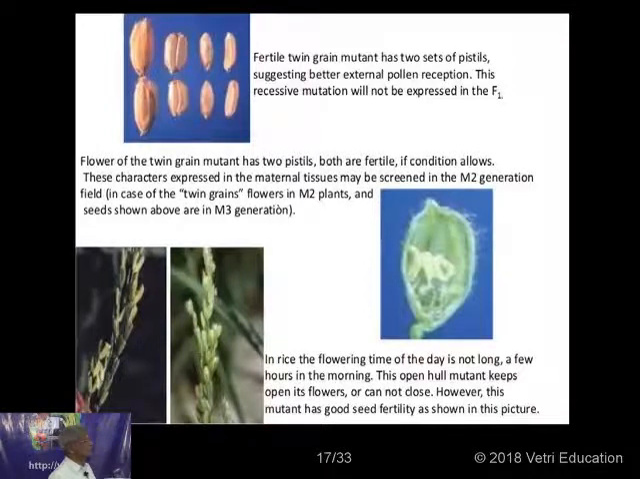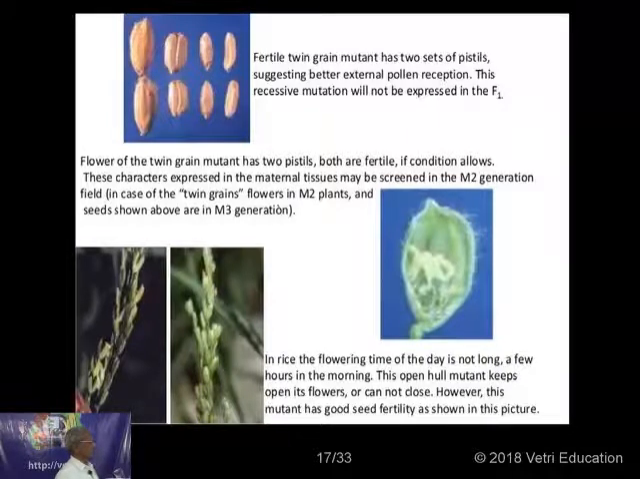Now, these are some beautiful examples of plants which have been produced by what is called mutation breeding. The fertile twin grain mutant has 2 sets of pistils, suggesting better external pollen reception. This recessive mutation will not be expressed in the F1 generation. Flowers of a twin grain mutant have 2 pistils, both fertile if conditions allow. These characters expressed in the maternal tissues may be screened in the M2 generation field.